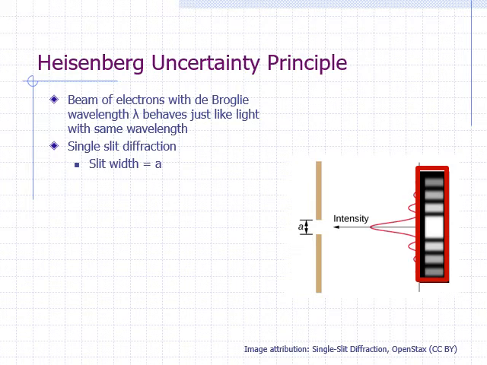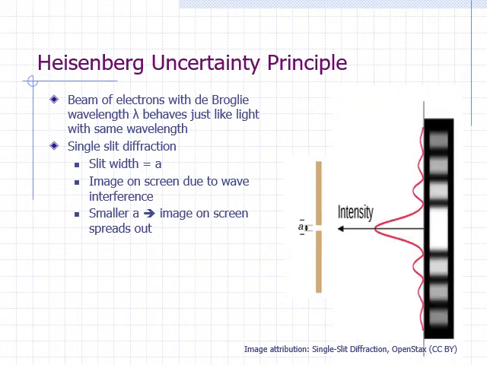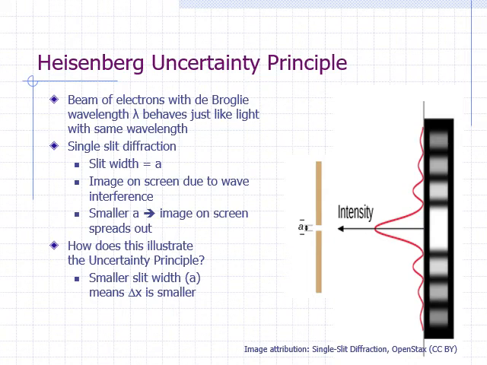We can explain the pattern in terms of constructive and destructive interference of waves that were bent when they emerged from the slit. What happens if we make the slit smaller? The image on the screen spreads out more. So how does this illustrate the uncertainty principle? Well, if we were to use an electron beam instead of light, the brighter spots would correspond to where more electrons hit the screen. Making the slit smaller essentially means that we are trying to more precisely determine the location of the electrons. The spreading out of the image on the screen means that there is greater uncertainty in the momentum of the electrons.